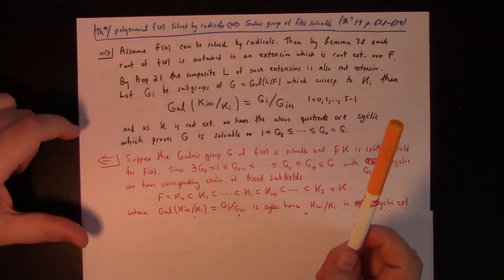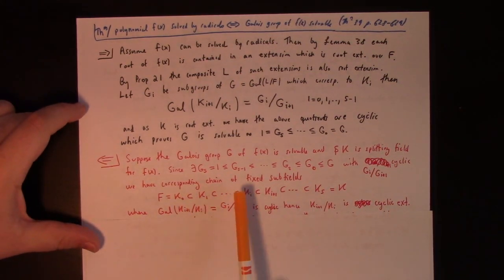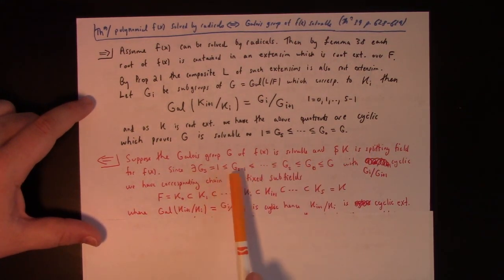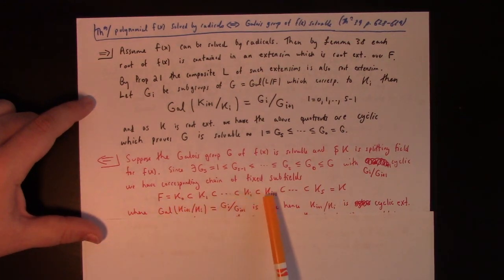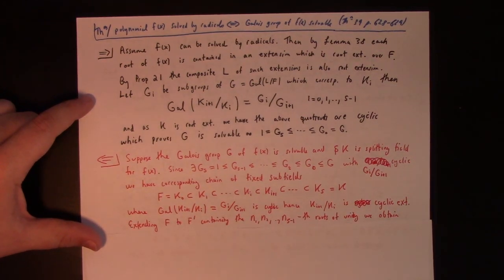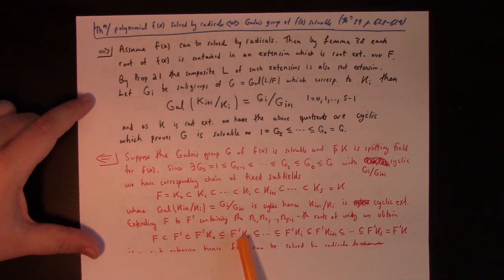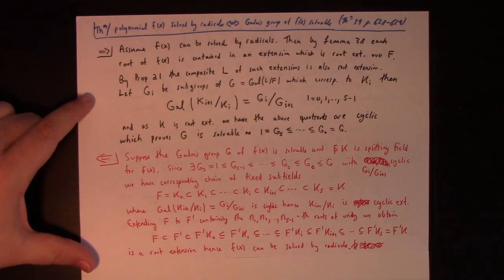Anyway, getting back here, we've assumed that the Galois group of f of x is solvable. That gave us this chain of subgroups. Look at the corresponding subfields. We have that each quotient is cyclic because we're given that the Galois group was solvable. And that means that this is a cyclic extension. And then you can, again, take your base field, throw in all the roots of unity that your heart desires, get the corresponding tower of subfields that have all of the needed roots of unity in it, and that's going to give you a root extension.